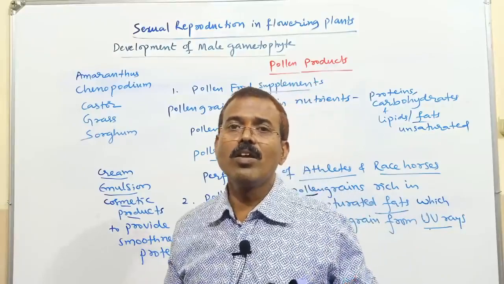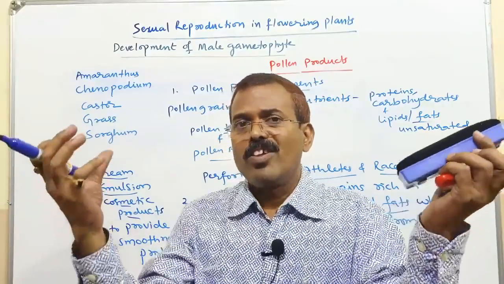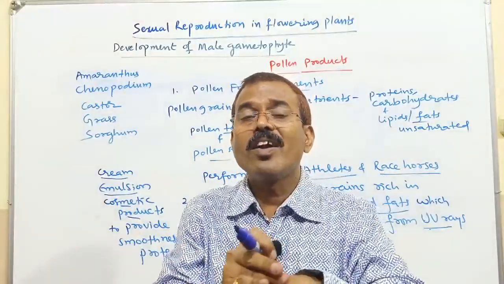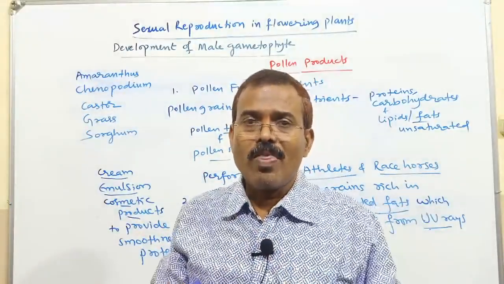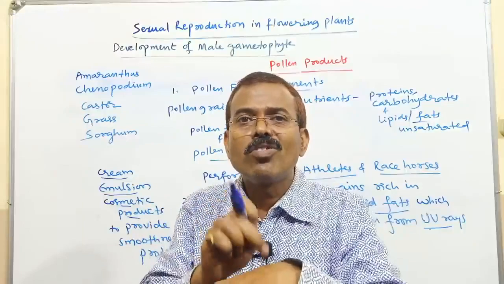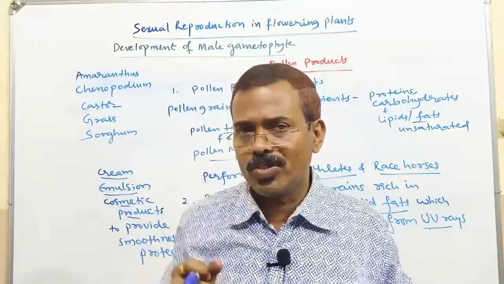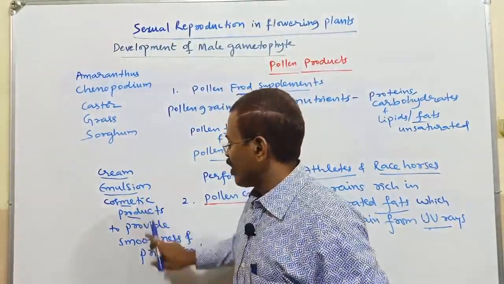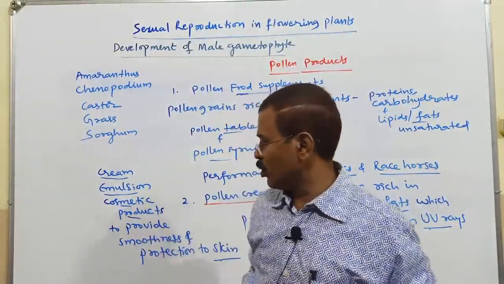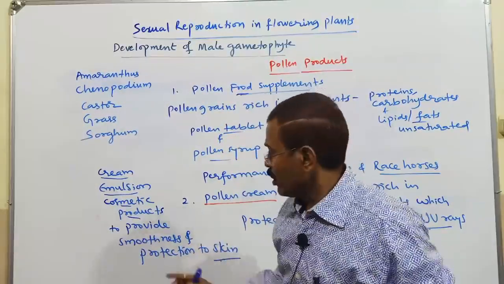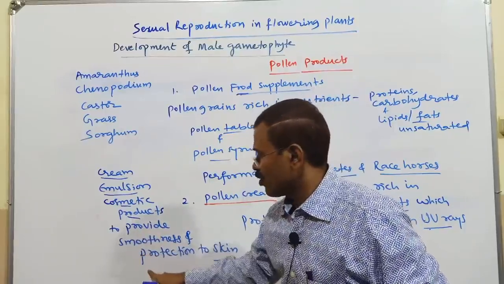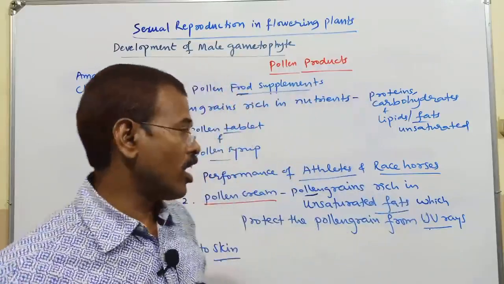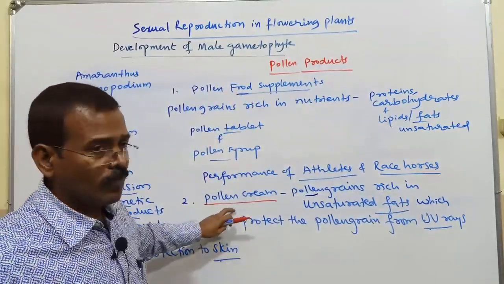Many people who are sensitive to bright sunshine apply different grade sunscreen lotions that prevent tanning of the skin. So in such sunscreen lotions, sunscreen creams, and other cosmetic products, these pollen grains are used. Why? To provide smoothness and protection to the skin. So this is how the pollen grains can be useful in the preparation of the pollen cream.